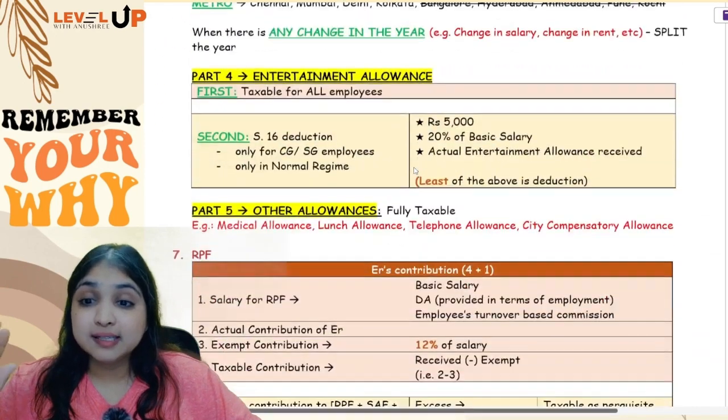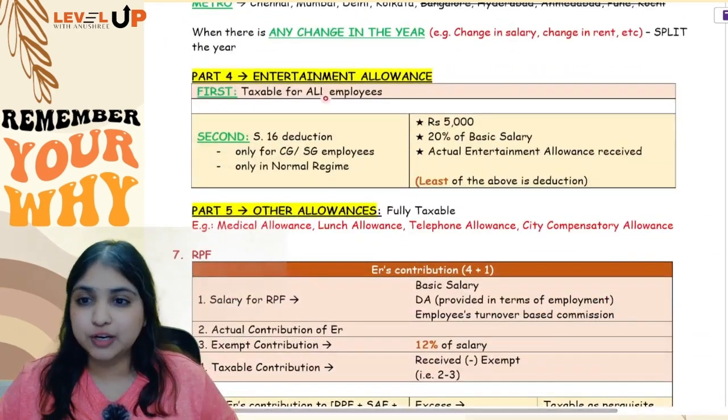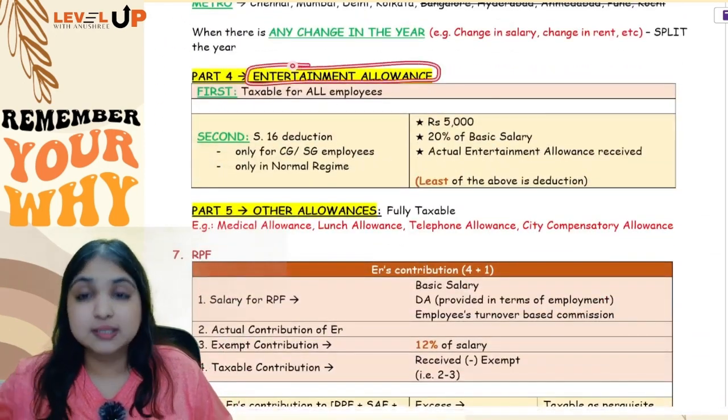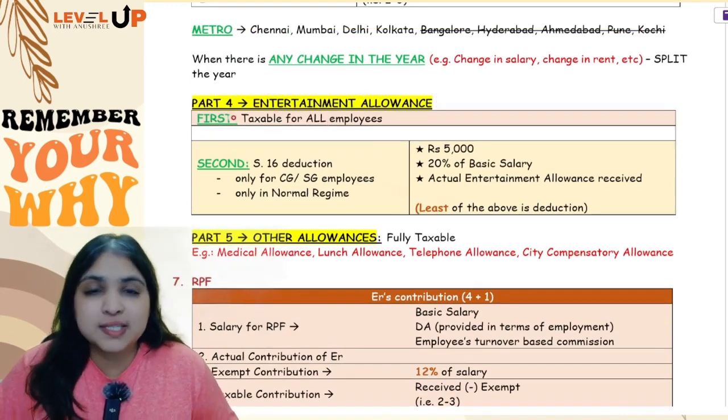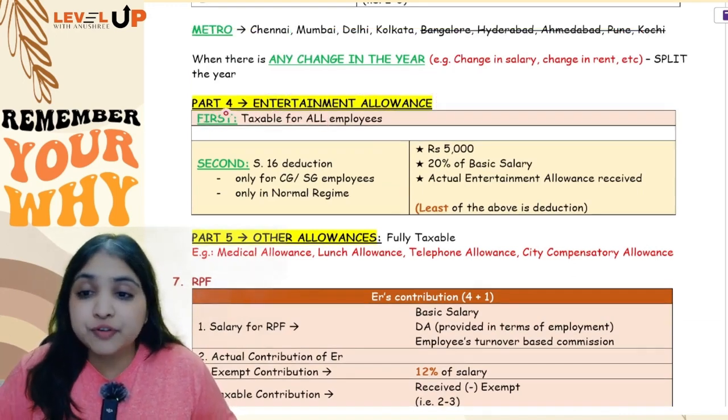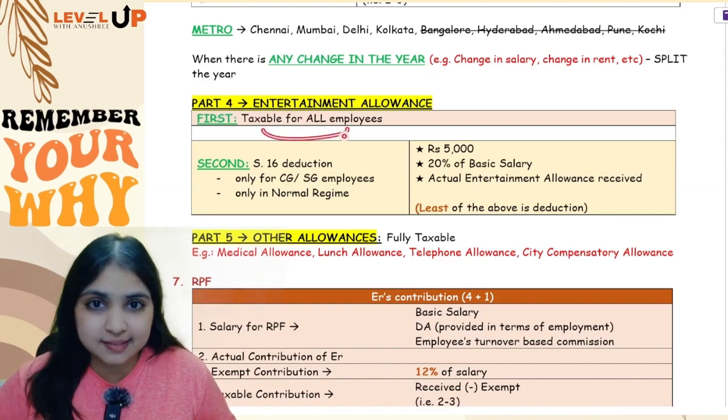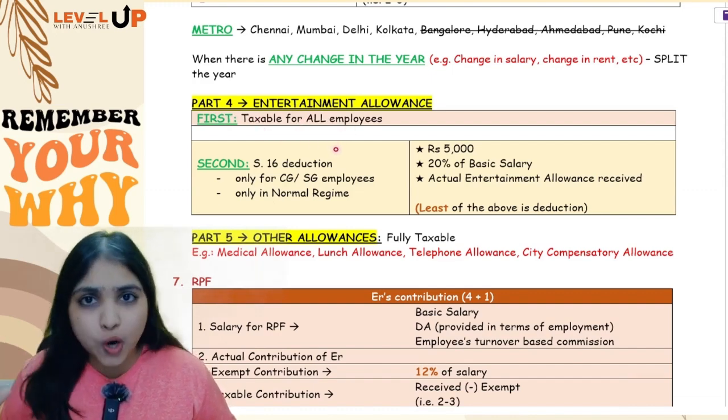Okay, then listen to the fourth part, your fourth category of allowance. We're talking about entertainment allowance. See, with respect to entertainment allowance, there will be totally two tax treatments. Okay, first, whatever allowance is received, we will tax it under the head salary, tax it for all employees.